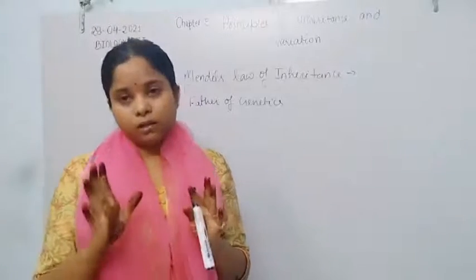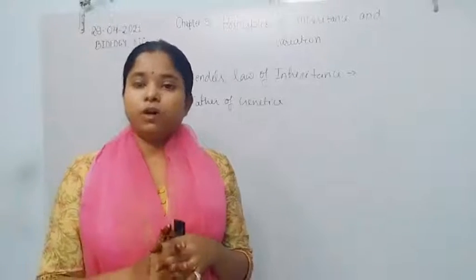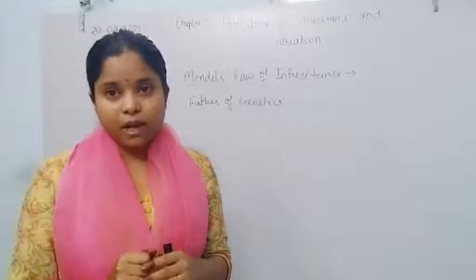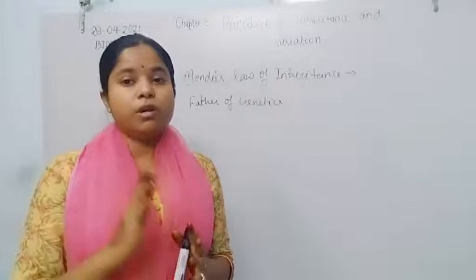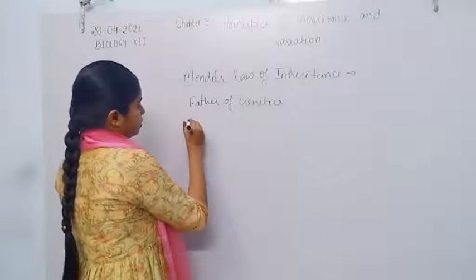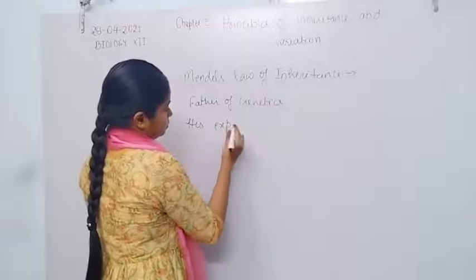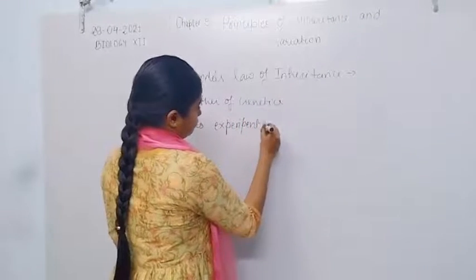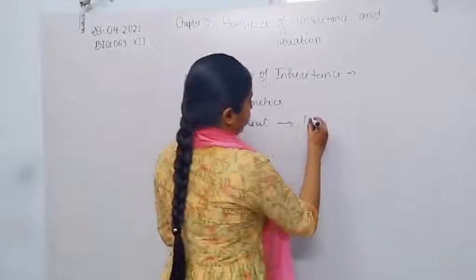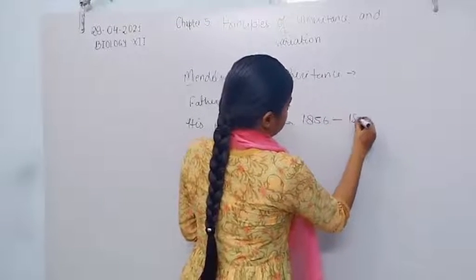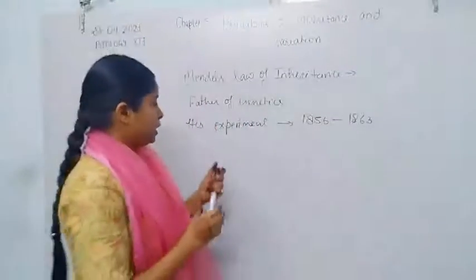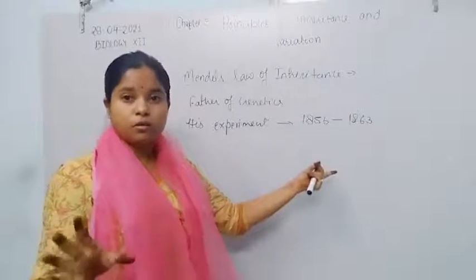Now he chose 7 contrasting characters for his experiment, and he did the experiments from 1856 to 1863. Within 7 years he conducted the experiment, approximately 7 years of experiment. Now after this he chose 7 contrasting characters. What will those 7 contrasting characters be?